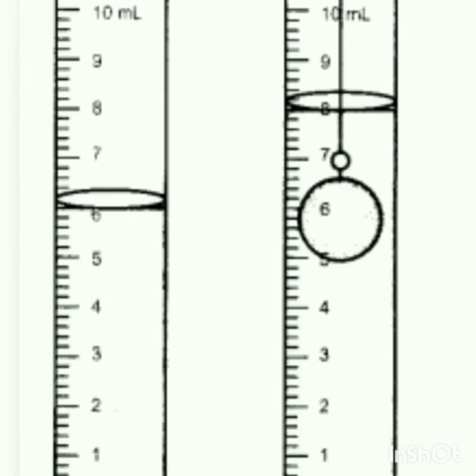Now, firstly we study how to determine the density of an irregular solid heavier than water and insoluble in it using a measuring cylinder. So, firstly, the material required is a small piece of stone, a beam balance and a thread, a measuring cylinder and water. So, what is the procedure?